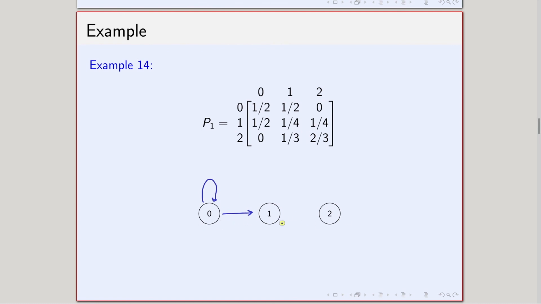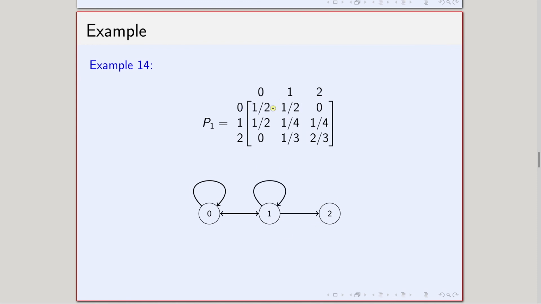edges. So, it is kind of a graph we are plotting, and here you can see that 0, 1 and 2 are nodes, and these are the edges, and edges means there is a positive probability of going from one node to another node. So, that means in this case from 0 to 0 with positive probability I can go, so this edge comes. From 0 to 1 with positive probability I can go, so this edge comes, but there will be no direct edge between 0 and 2 because in one step I cannot go. Here I am writing everything for one step.